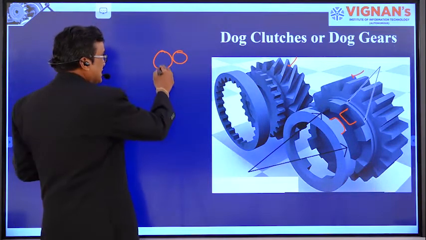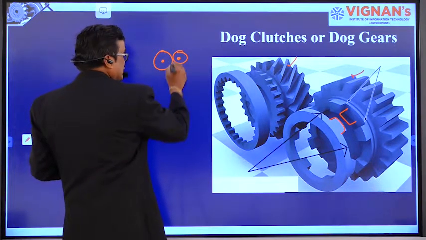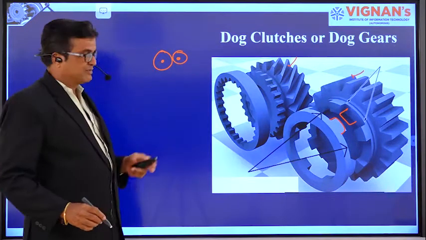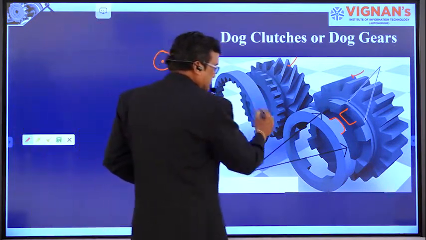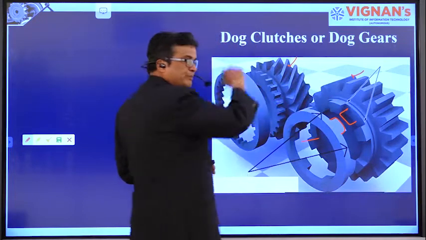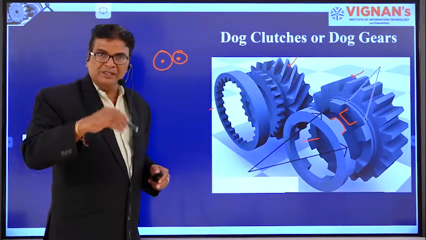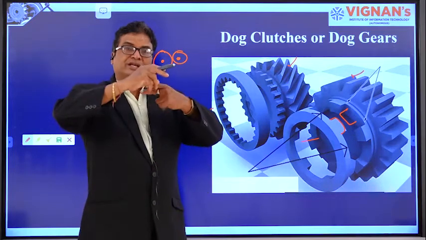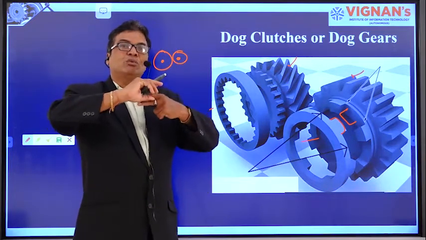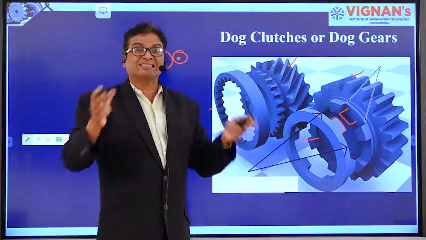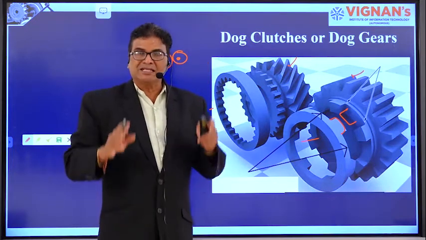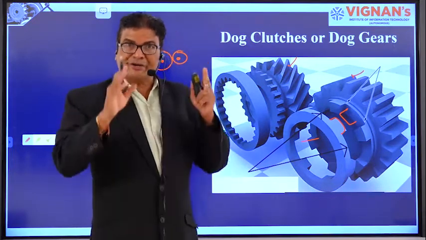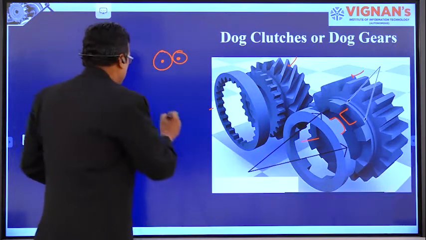So helical gears are used to transmit power between two shafts. This is mounted on one shaft, this is mounted on another shaft. Peripherally means outside. The engagement is outside, one over the other. The gear wheels roll one over the other. Except the dog wheels, or dog clutches, or dog gears, all are similar.